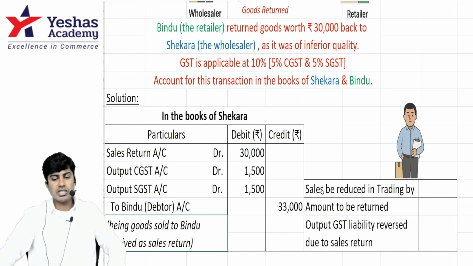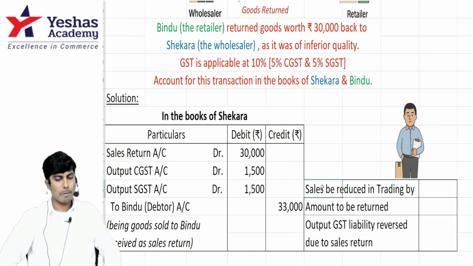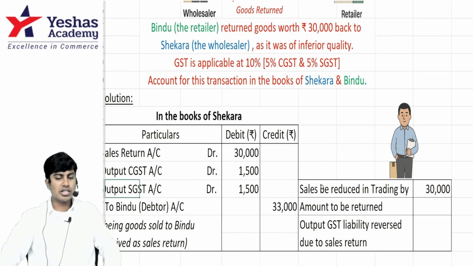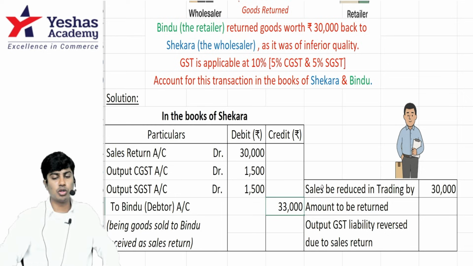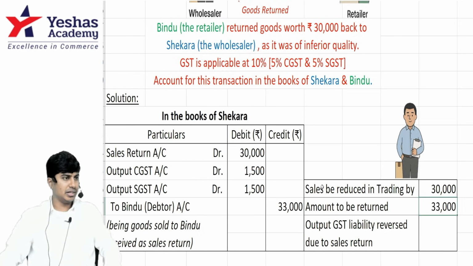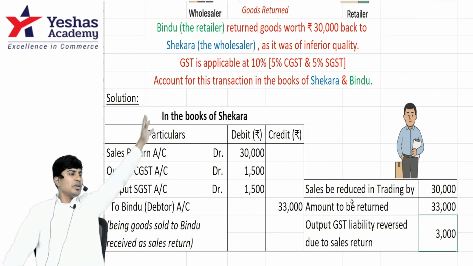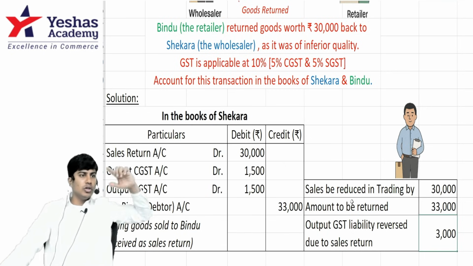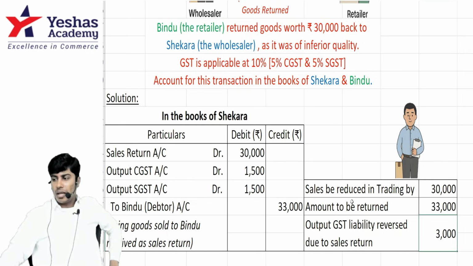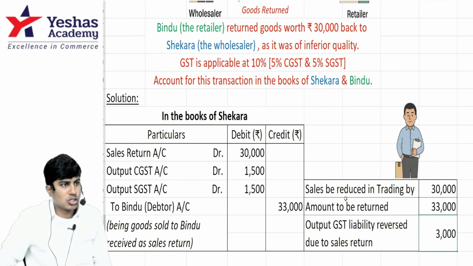Now tell me, how much should the sales be reduced by in the trading account? 30,000. Am I right? How much is the amount that Shekhar should return to Bindu? 33,000. You get this? Output liability would have been reduced by how much? 3,000. Let's say I had 10,000 rupees output CGST. Now it will reduce by 3. I only have to pay the balance. I hope you understood. Let's go to the next one.